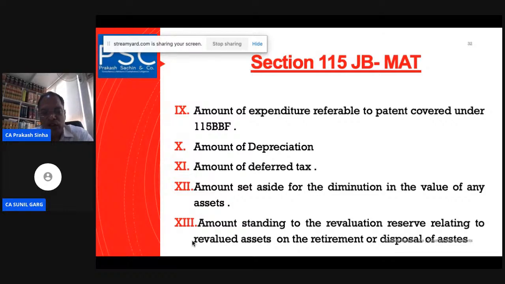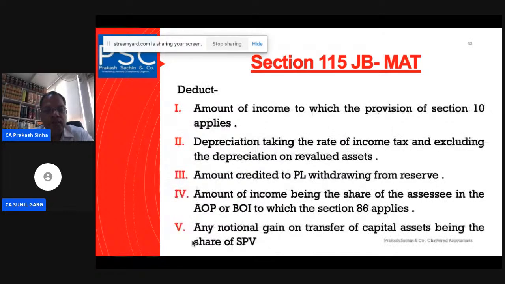Amount withdrawn from the revaluation reserve relating to revalued assets on the retirement or disposal of the assets. So if we have created some revaluation reserve related to the revaluation of assets, on the retirement or disposal of the asset, then that amount also has to be added back here. Now with this, we have reached a level where we started from the profit as per the books of account, and we have added back certain expenditure here. Having added back certain expenditure, we have reached a figure, and after that, we will deduct certain amounts. These are the amounts that will be deducted.